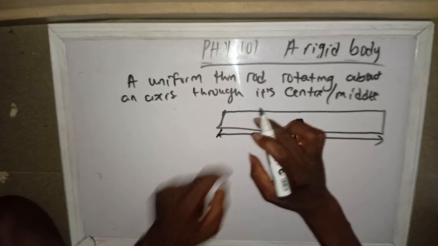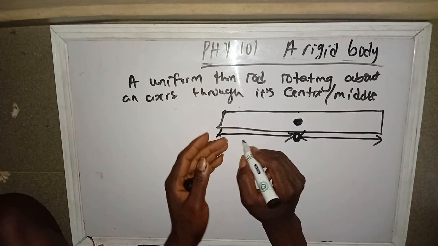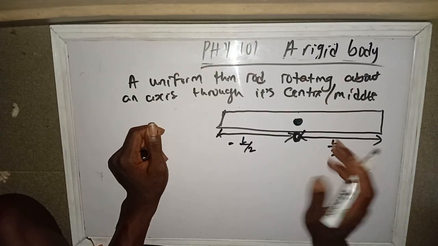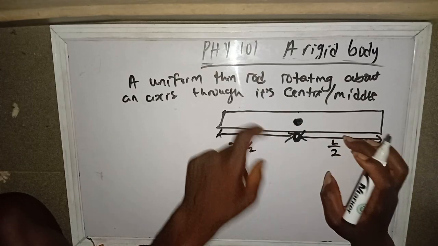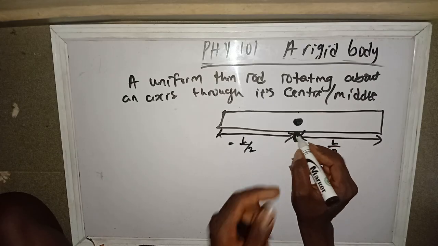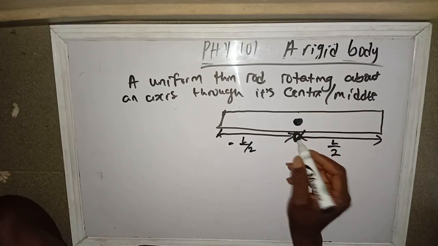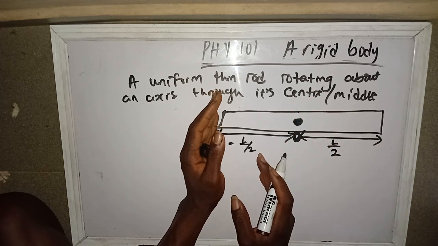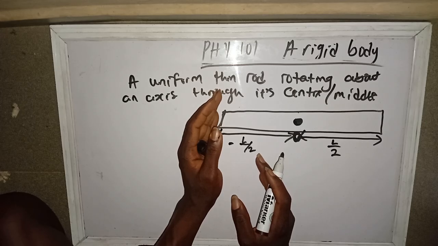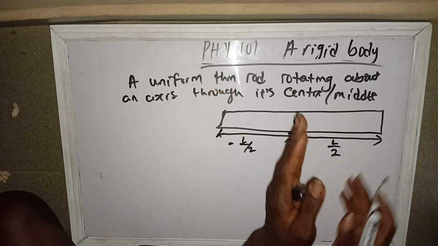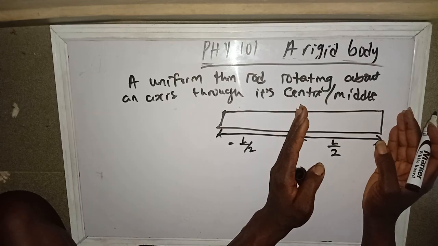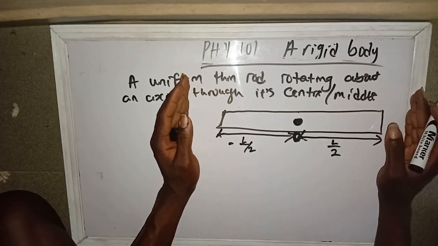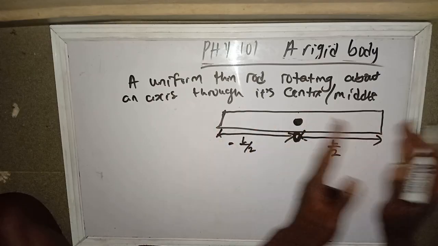So this gives us L over 2. Let's say this is negative x, L over 2, and this is positive x, L over 2. These are halves. Since the center, where it's rotating, is the origin, we can take just half, 0 and L over 2. Do we get? Or minus L over 2 and 0, anyone. If we take 0 and L over 2 as our limit, we are going to multiply our final answer by 2, because we are only dealing with half. But if we want to deal with the whole ruler, then we take negative L over 2 and L over 2.